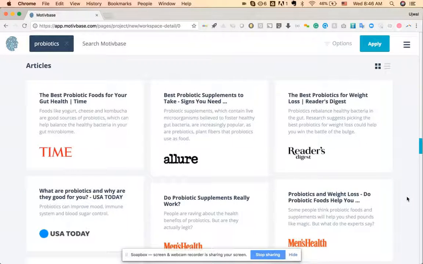And then lastly, you'll see the article section where we detail out relevant contextual articles around the topic you searched for. Again, it's handy because in a lot of cases, if you're building out a deck to make an argument for or against something, articles are a great way to sort of close the loop on that argument. It's also a great way to understand the sentiment around a topic by reading some of these articles, as well as getting ideas on other related searches you might want to run or ways to further drill down on your searches and so on, which I will cover in some subsequent videos here.